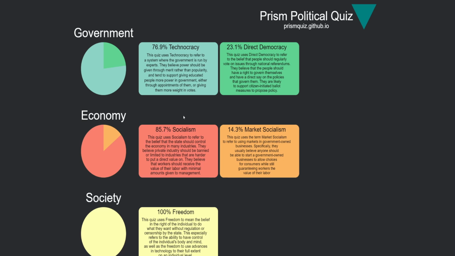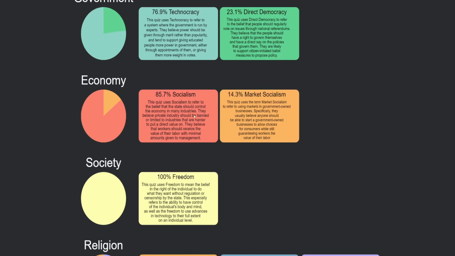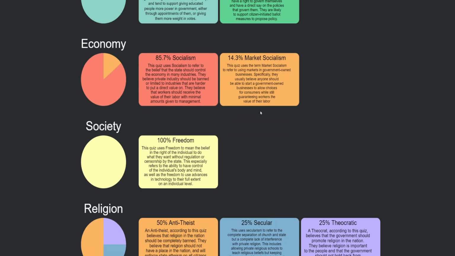This quiz uses socialism to refer to the belief that the state should control the economy in many industries. They believe private industry should be banned or limited. They believe that workers should receive the value of their labor with minimal amounts given to management. And 14.3% market socialism, 100% freedom.